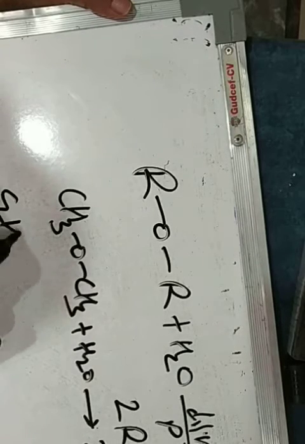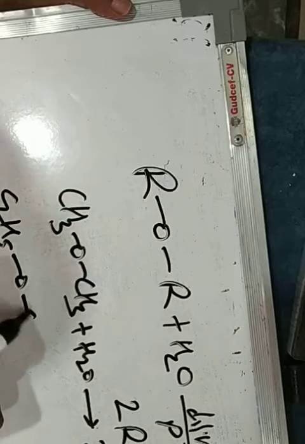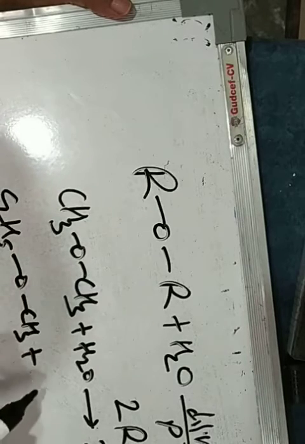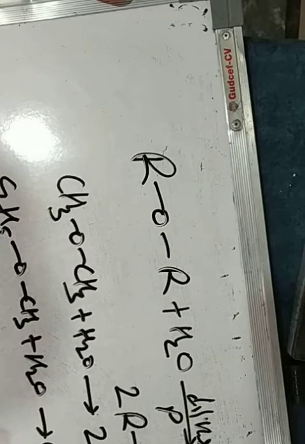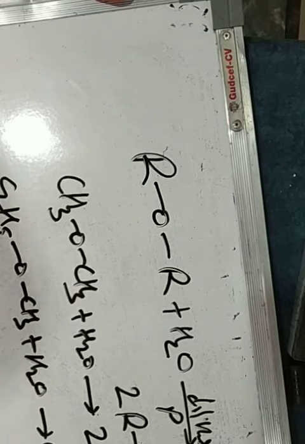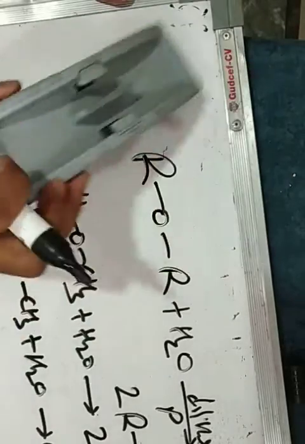If a mixed ether like ethyl methyl ether is there, we get two different alcohols, that is, a mixture of methyl alcohol and ethyl alcohol. Now these are the chemical properties of ethers.